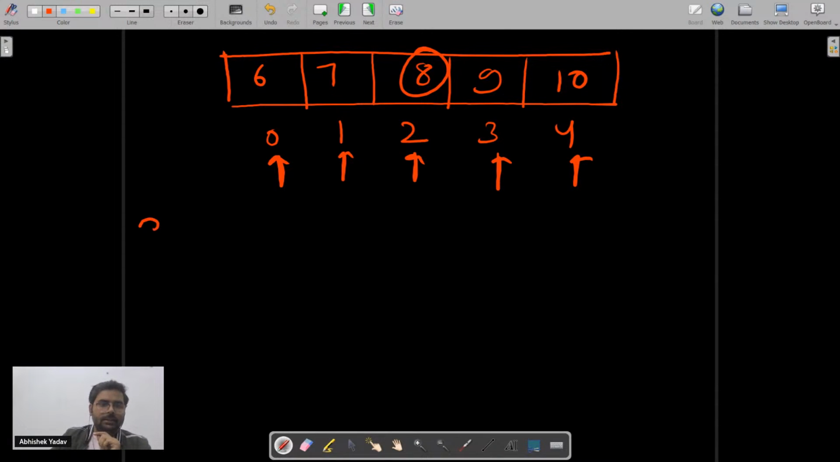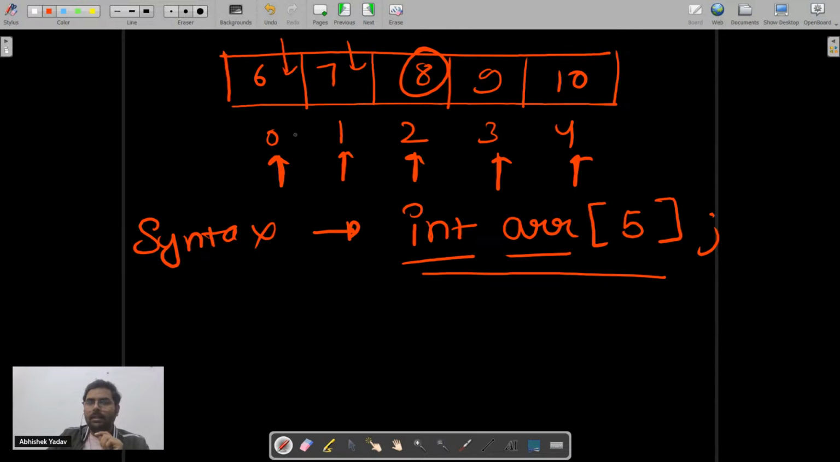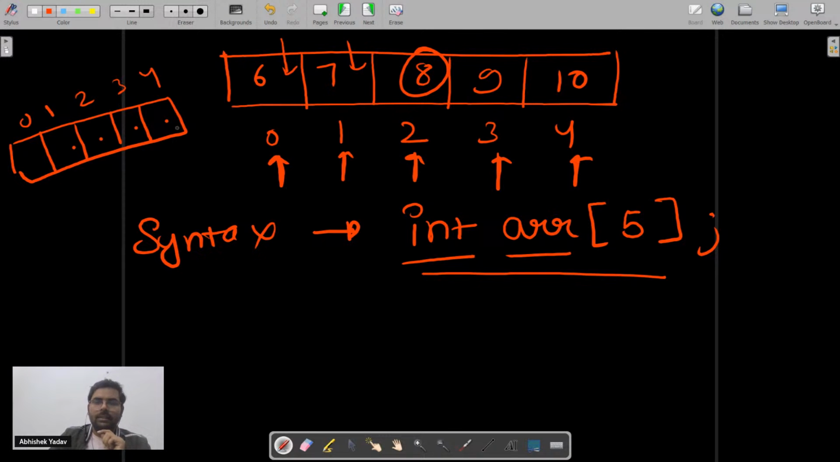And let's discuss the syntax part. Syntax is what? You have to give the data type of the array, that is what kind of data you want to store inside the container. After that the name of the array, here I am taking the name as ARR, and after that a square bracket, inside this square bracket you have to give the size, that is 5. The moment you write this line, what will happen? 5 blocks of contiguous memory will get allocated like this: 0 1 2 3 4, inside the memory.